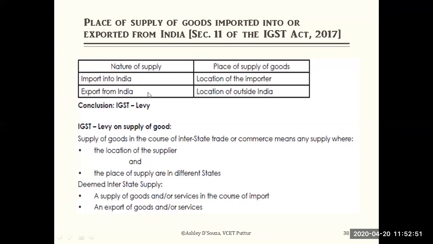Since it relates to import and export, that's the reason we consider it a deemed interstate supply. When we consider deemed interstate supply, then IGST is applicable. Conclusion: IGST will be levied on this.